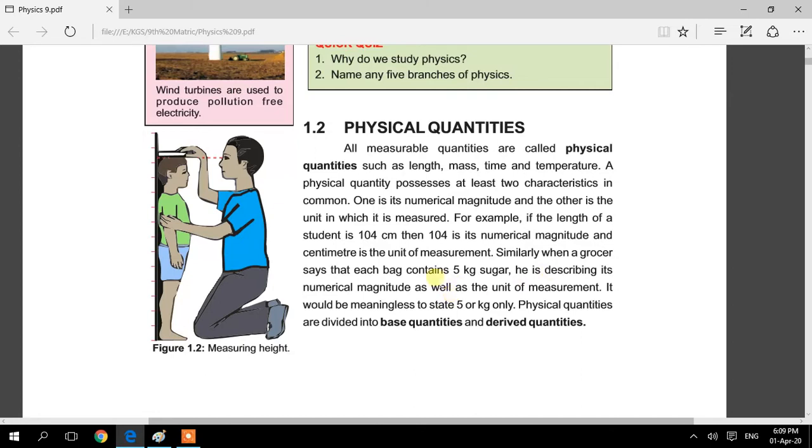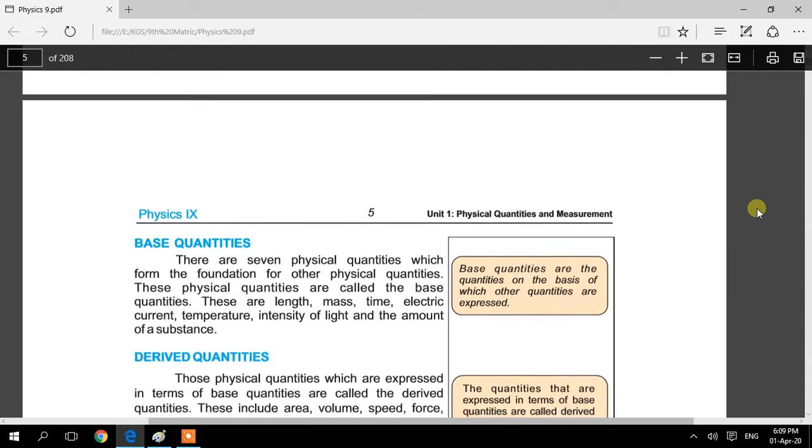Okay, here it is placed, such as length, mass, time, temperature. These are physical quantities. These are just four that are written here, but these are not the only four. So you will discuss their types. What are the types of physical quantities? Basically the types are base quantities and derived quantities. What is a base quantity and what is a derived quantity? So we will discuss their types.